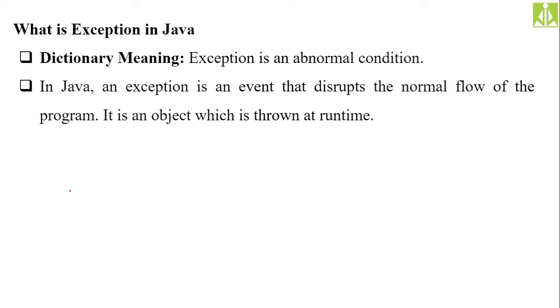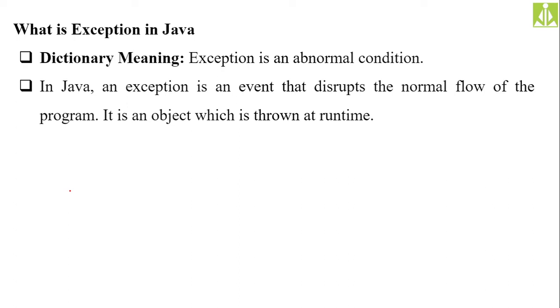When you execute the program, suddenly it comes into the picture, and suddenly it stops the entire application. Because of that reason we are calling it an event, because it waits for the occurrence. It is not something which is always present. It is something which waits for occurrence, so because of that reason we are calling it an event.